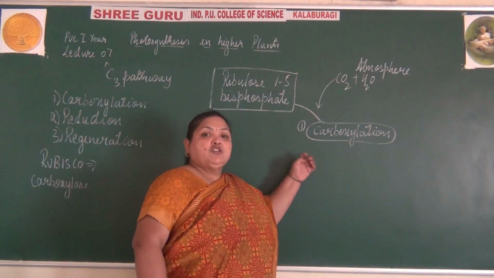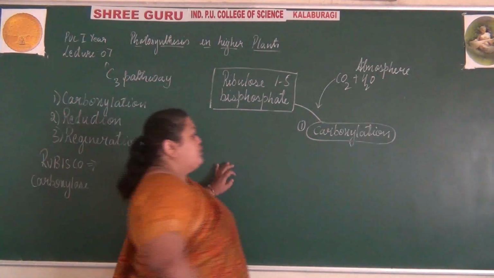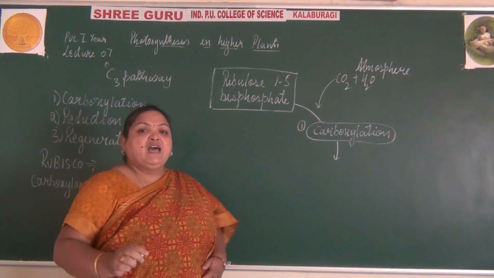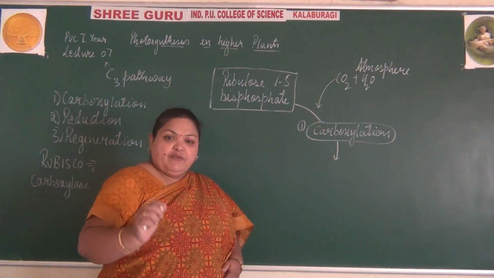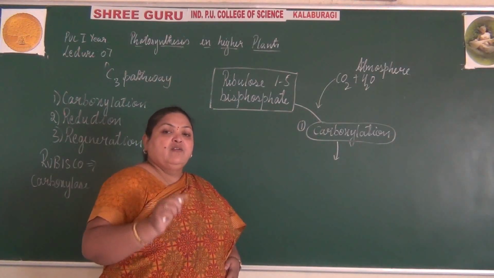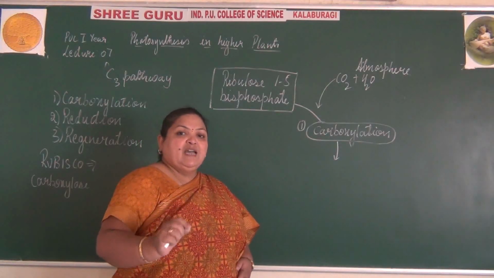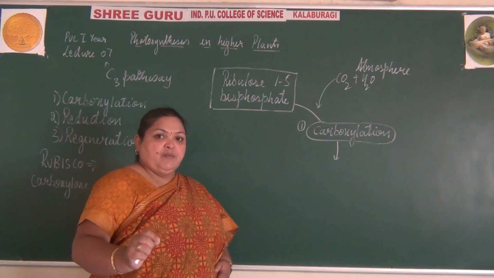So there is fixation of carbon dioxide by ribulose bisphosphate. With the help of the enzyme, it forms a 6-carbon compound which is unstable.